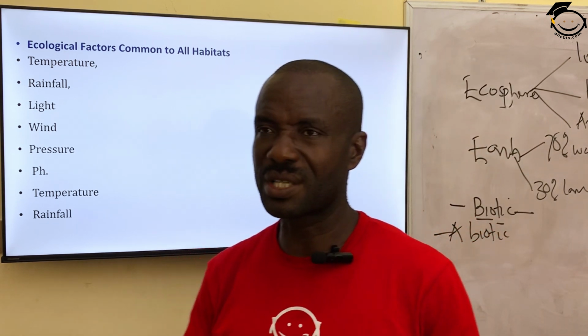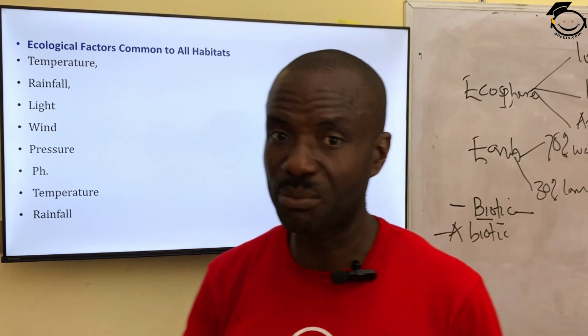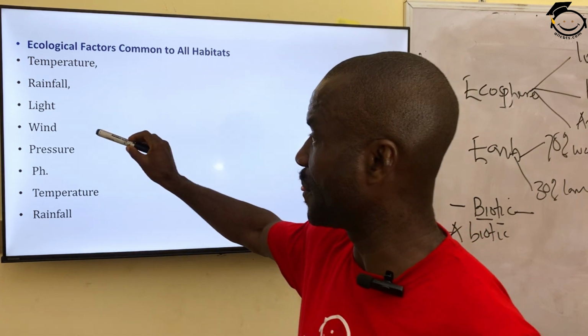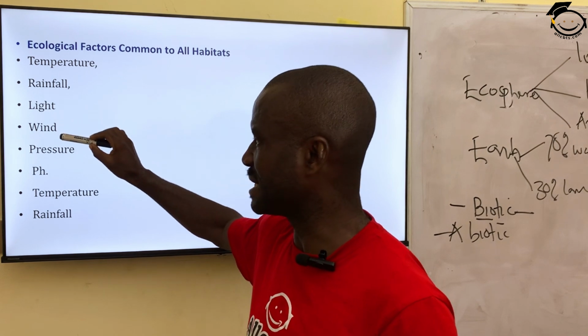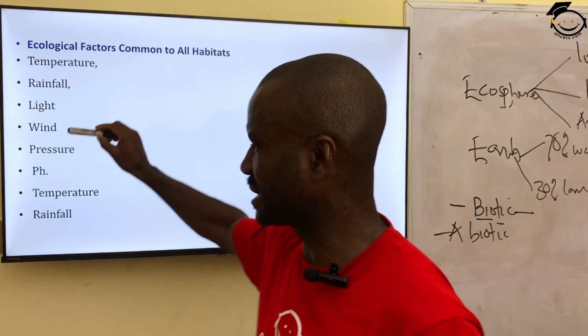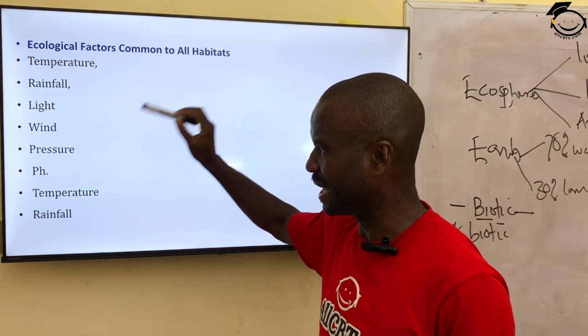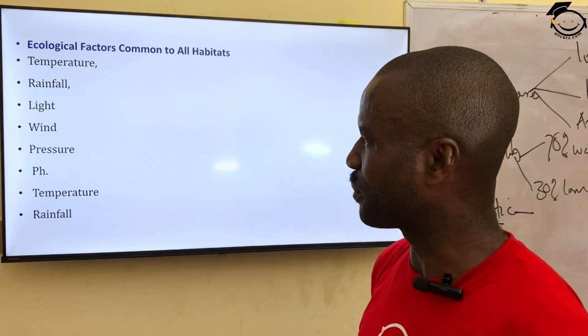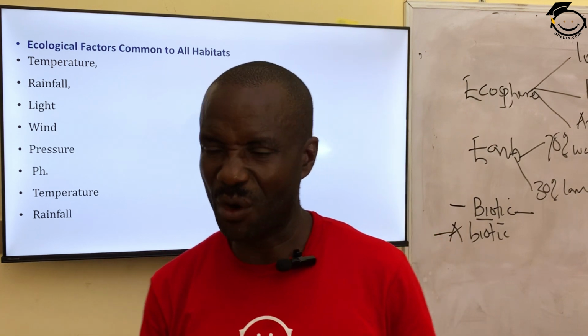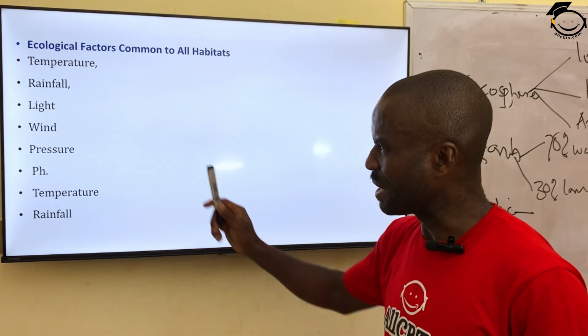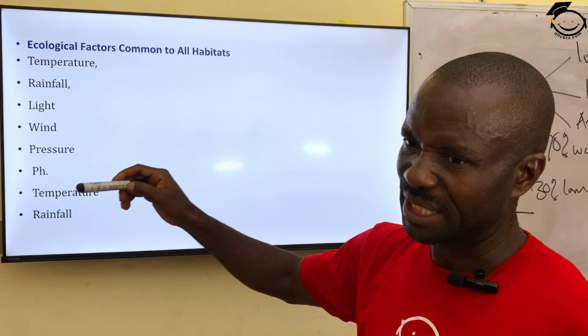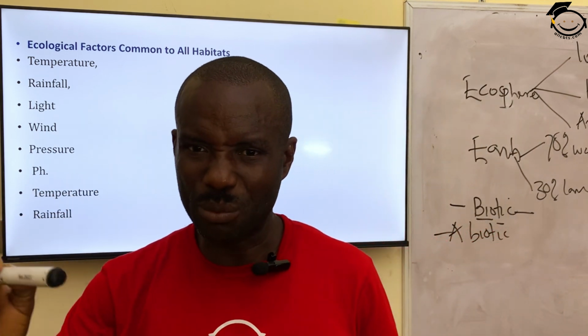Wind causes rainfall. In fact, wind causes pollination. So when the wind is hindered or affected, it's going to have a ripple effect on both plants and animals. Then, of course, the last one being pressure. Pressure is a force in air. The amount of atmospheric pressure in a particular environment affects both plants and animals.